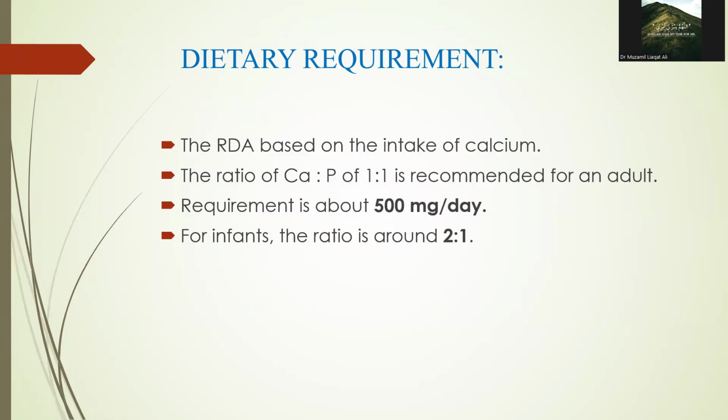For infants, the ratio is much higher, around 2:1, because they require more calcium for rapid bone growth relative to phosphorus. Most balanced diets provide adequate phosphorus, and deficiency is rare, except in cases of malnutrition, chronic alcoholism, and conditions that impair absorption.